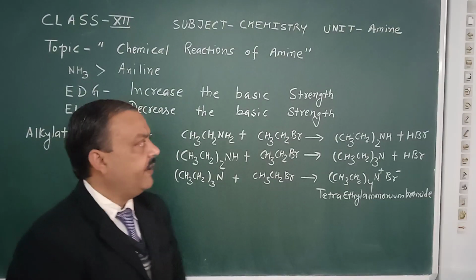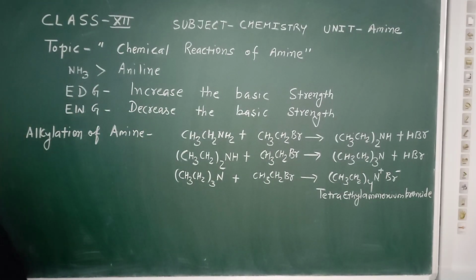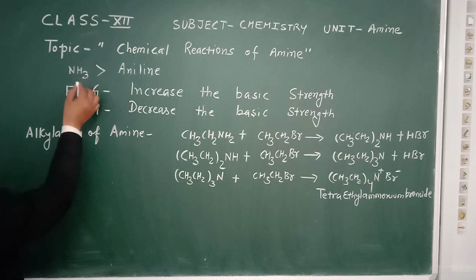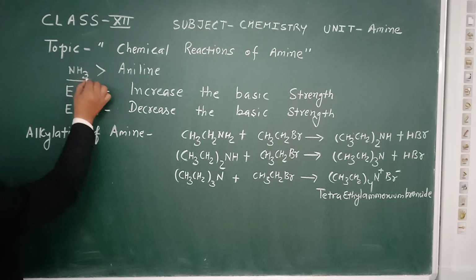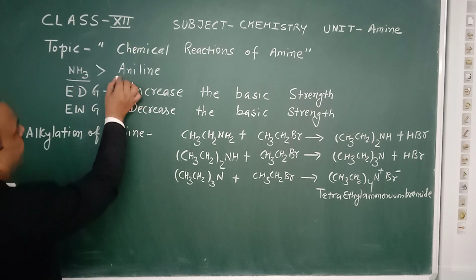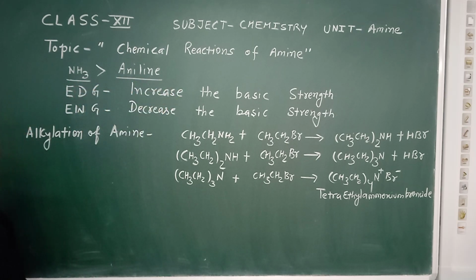In this topic, first of all, we see that ammonia is more basic in comparison to the amine.